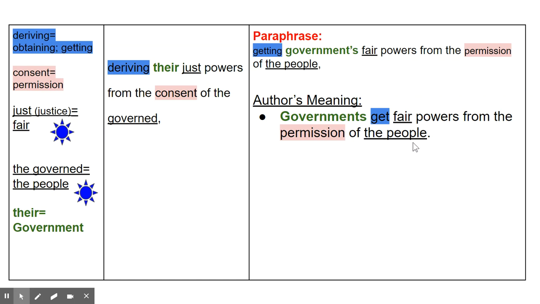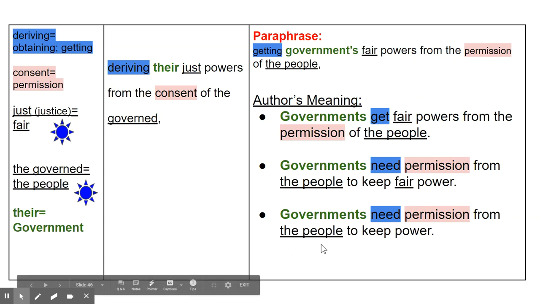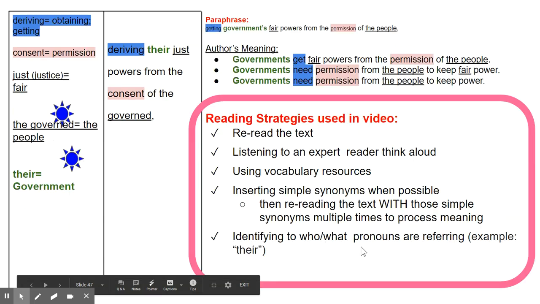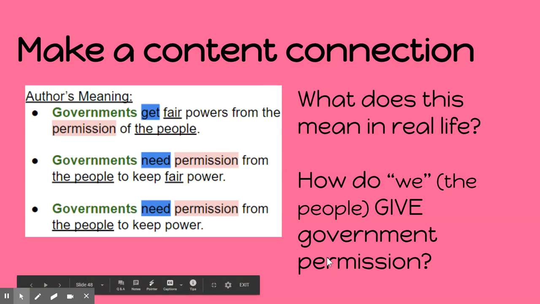Okay, so that means people give governments permission. Okay, and then we have 2 more interpretations, which are almost identical. Governments need permission from people to keep fair power, or governments need permission from the people to keep power. So we're going to pause here. Make sure you grab the notes that you need before we wrap this chunk up. You'll notice that the strategies are identical to what we've used in previous chunks, so you probably don't need any notes there.